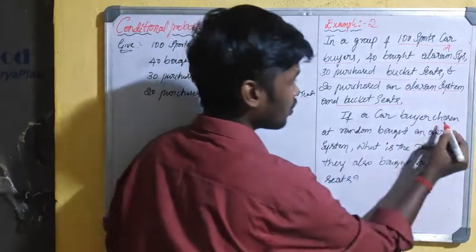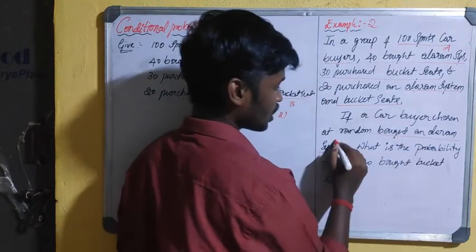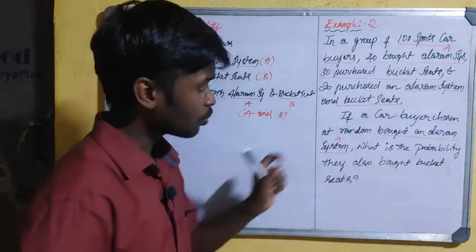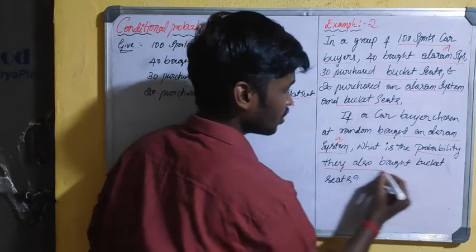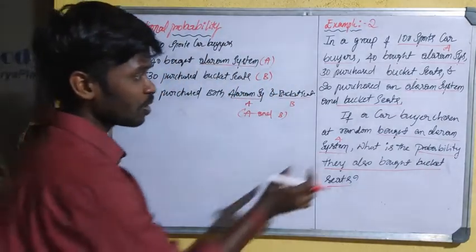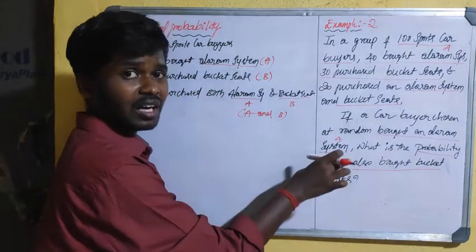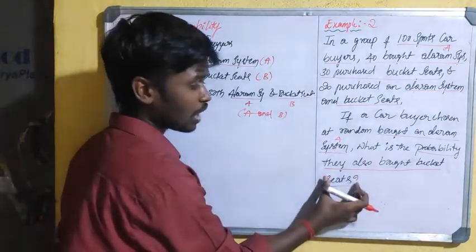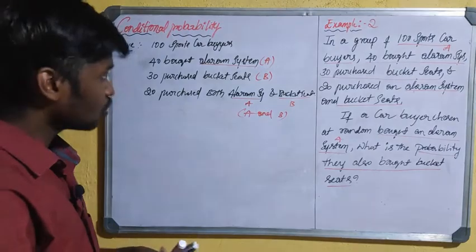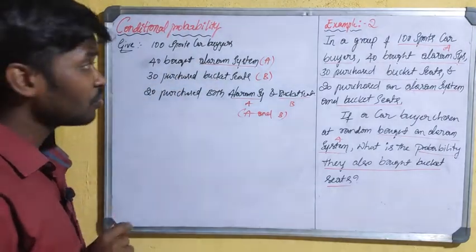If a car buyer chosen randomly purchased an alarm system, the alarm system is event A. Based on event A, we have to compute the probability of purchase of bucket seats, meaning that event A has already occurred and based on that we have to calculate the probability of B.